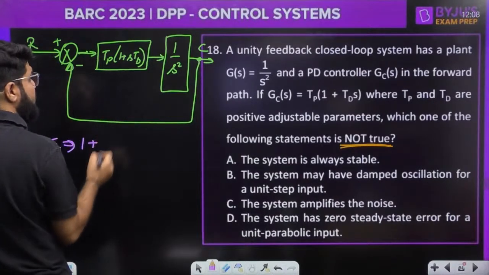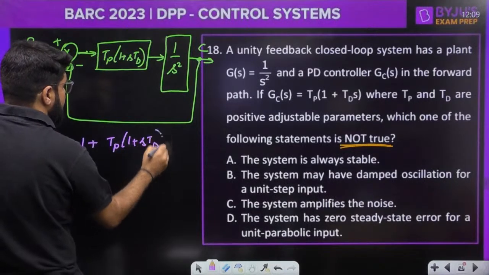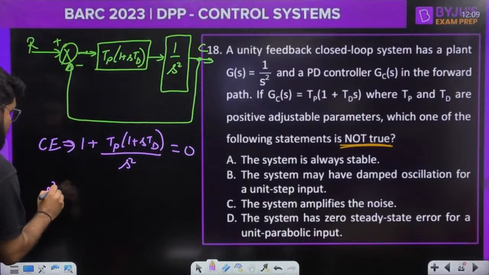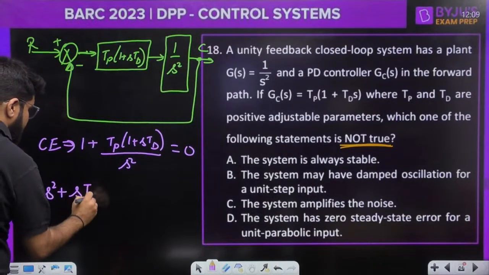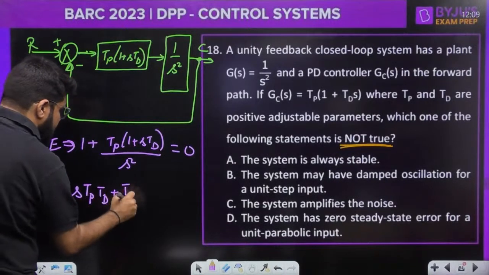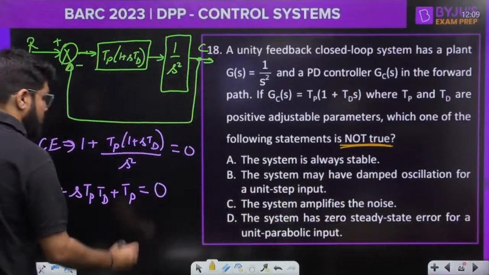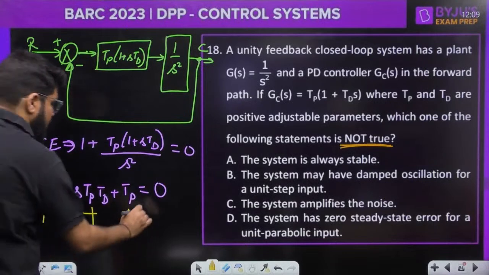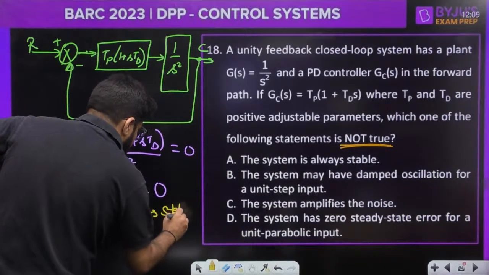The characteristic equation is 1 plus Tp(1 plus sTd) multiplied by 1/s² equal to 0, or s² plus s·Tp·Td plus Tp is equal to 0. Clearly mentioned, both Tp and Td are positive parameters. Product of positive is positive, and 1 is always positive, so this is always stable. This is always stable, right?